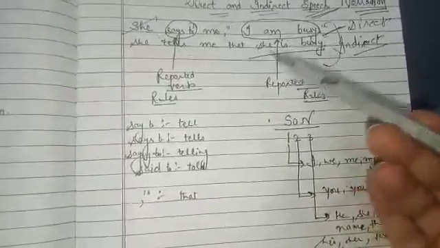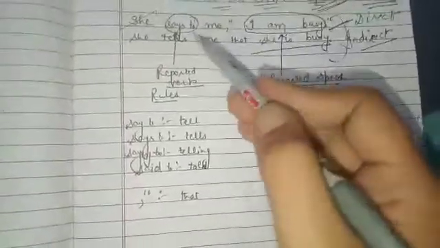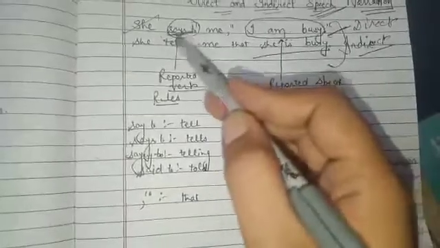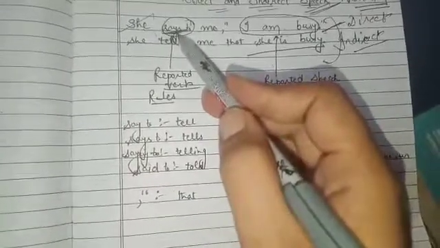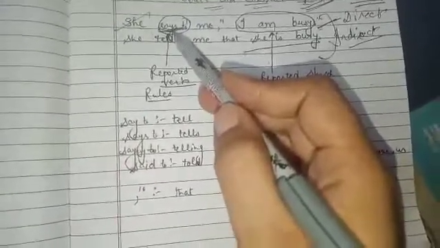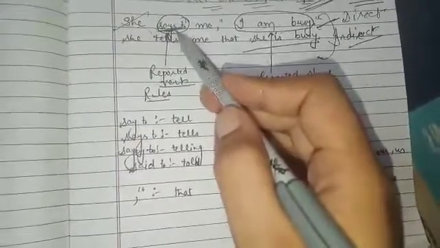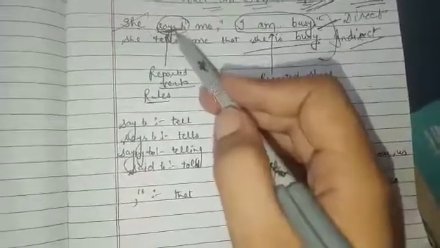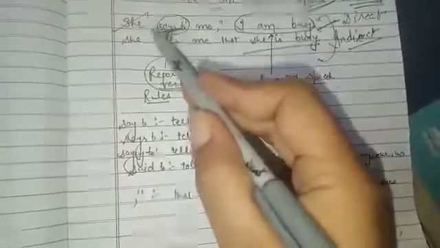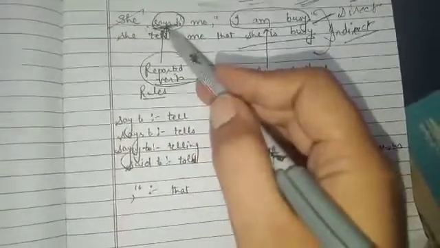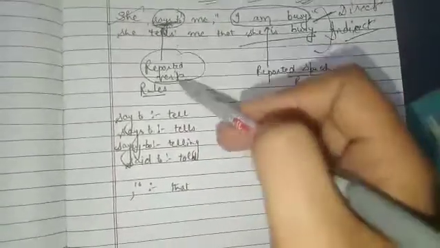So how to change? You must know some rules. First of all, you should know the reporting verb, which tells us about the time when something is told. In 'She says to me', the word says is given, it means anything said here is said in the present. After the comma, inside the inverted commas, the dialogue of anybody, what he or she says, is called reported speech.